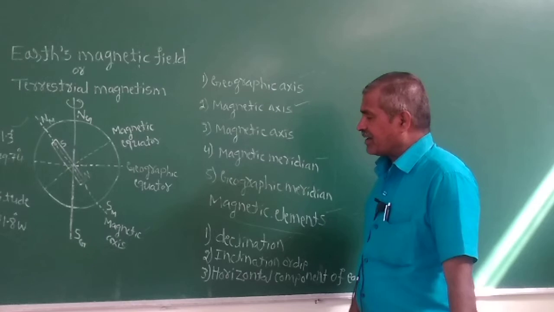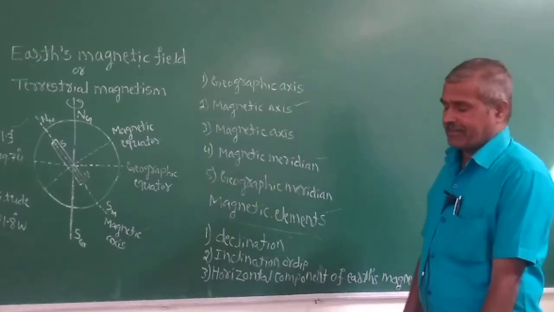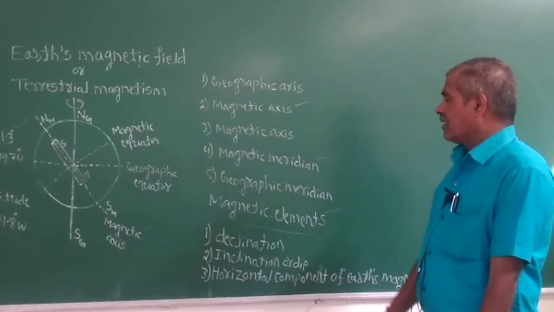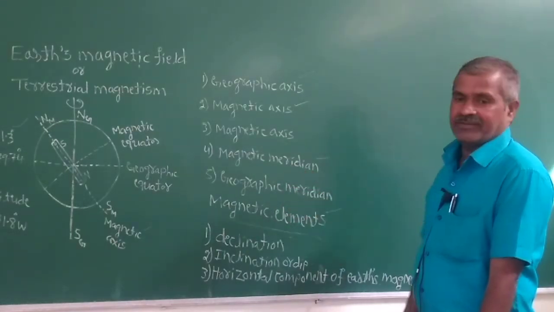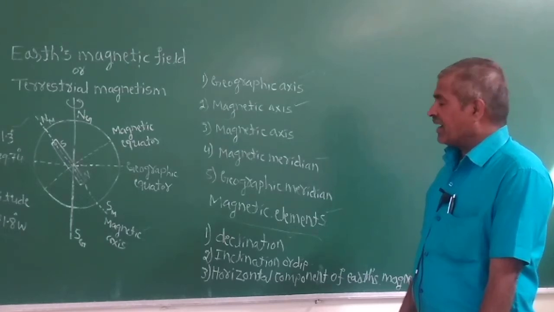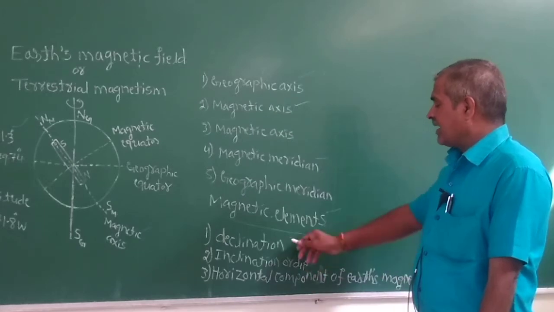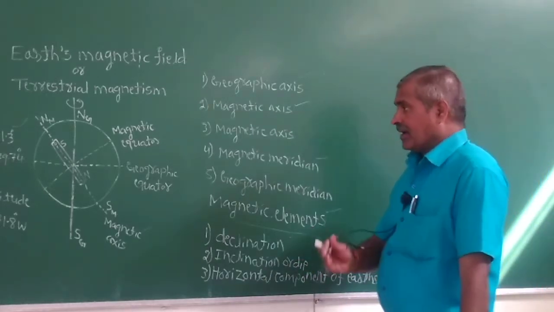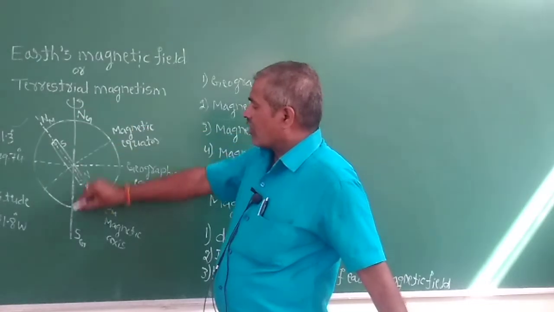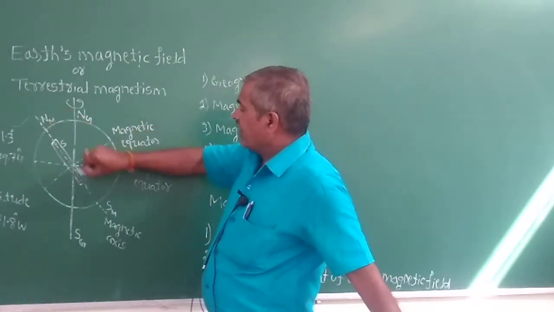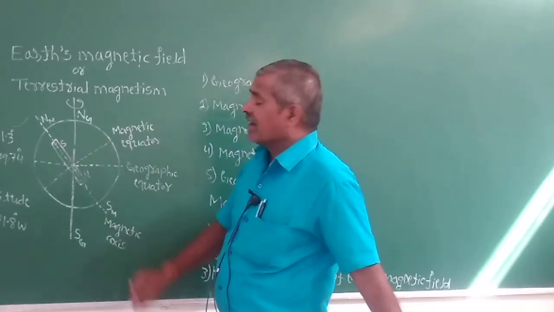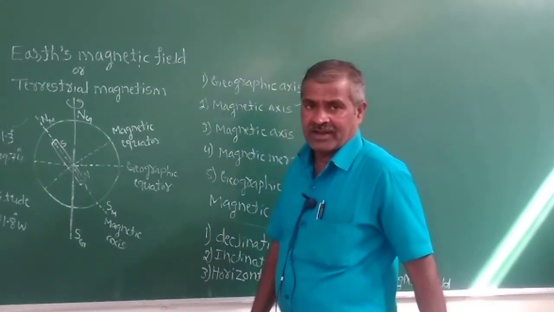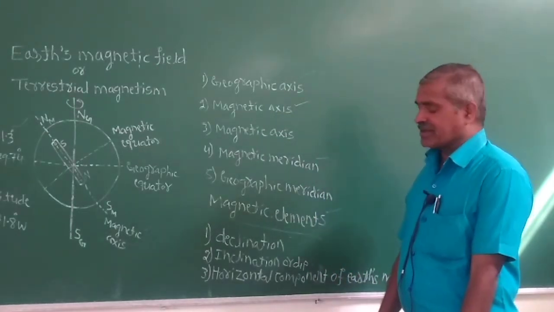The declination is the angle between the magnetic meridian and the geographic meridian. This angle is called the declination.